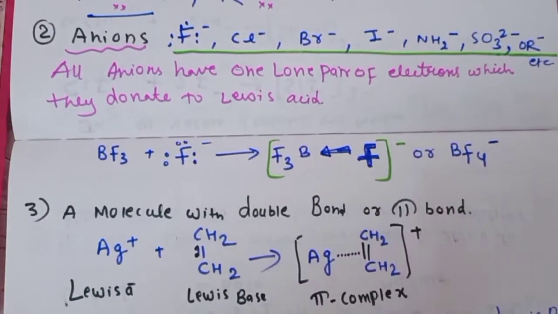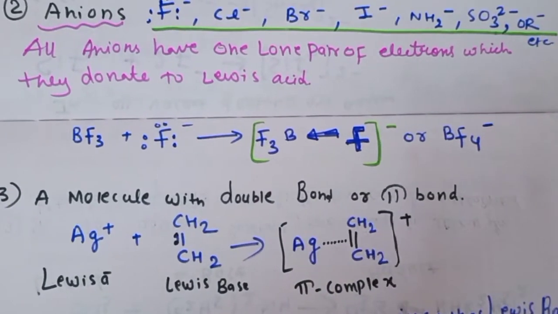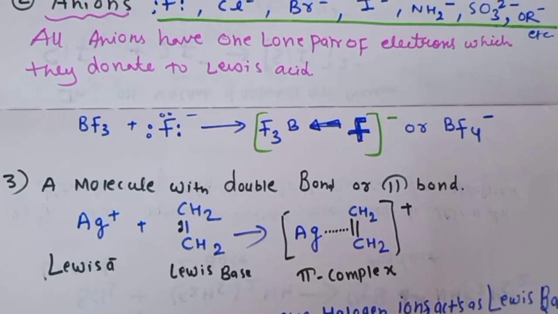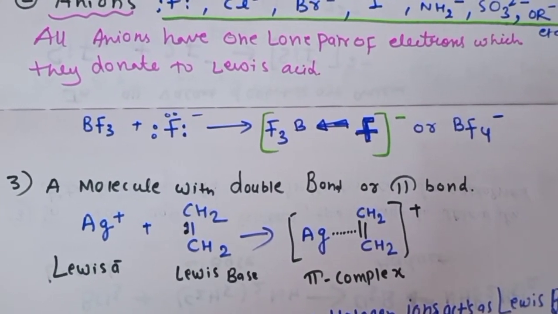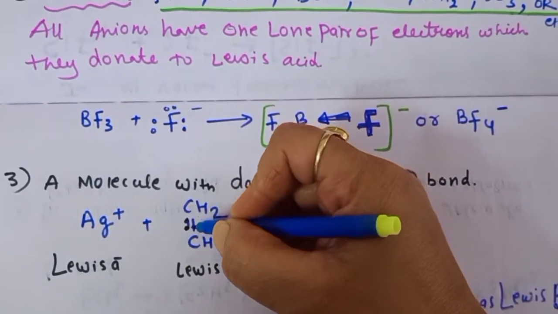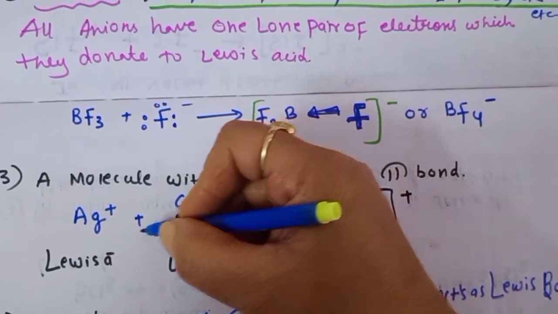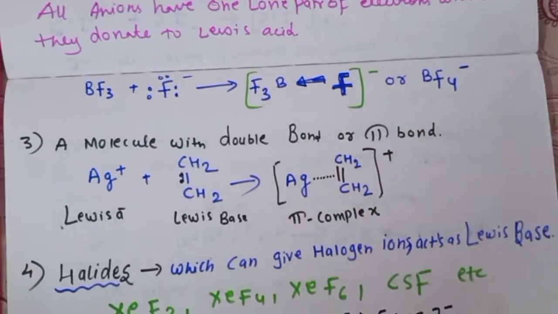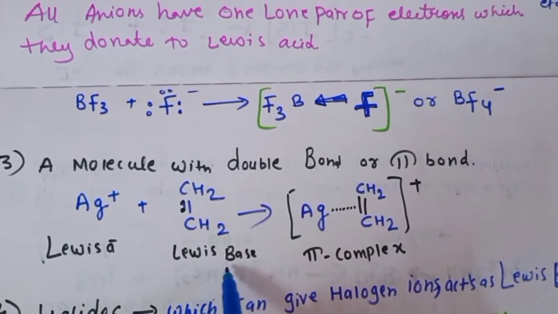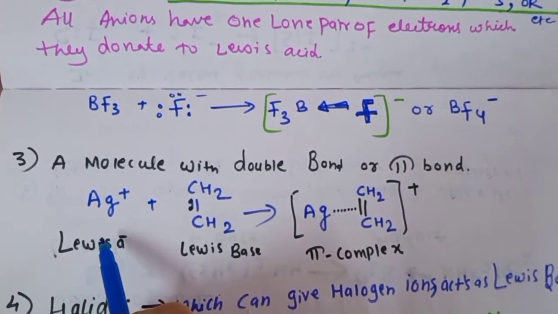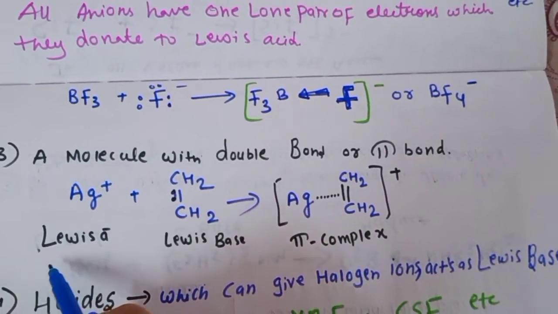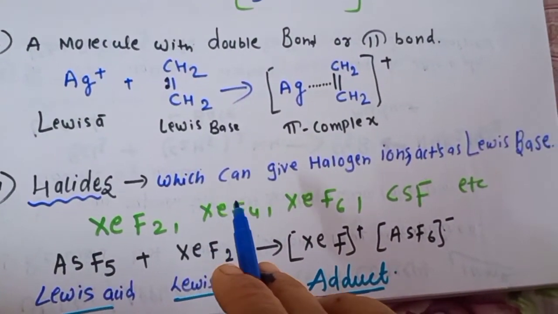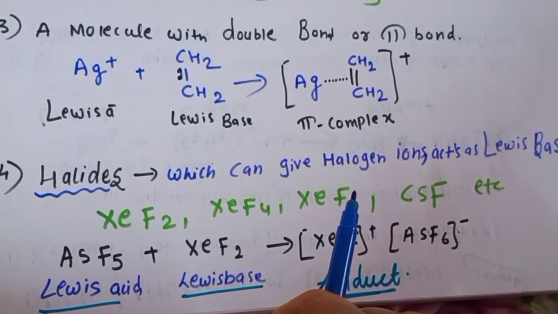Third classification, a molecule with the double bond or the pi bond. So here we can see that the ethene molecule has that pi bond. So the pi bond is made up of 2 electrons. So these 2 electrons, if they are in coordination with the silver, can form our pi complex. And here this ethene molecule acts as a Lewis base, and we know that all types of cations are Lewis acids. So the fourth classification, halides which can give the halogen ion, can act as a Lewis base.